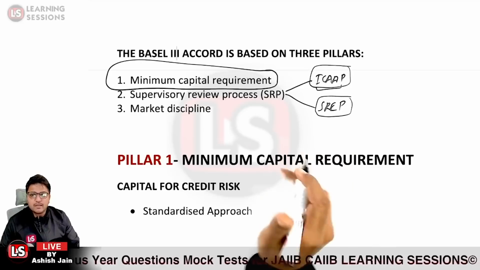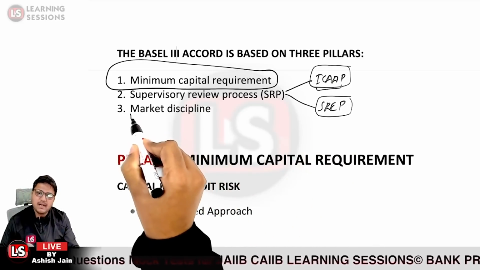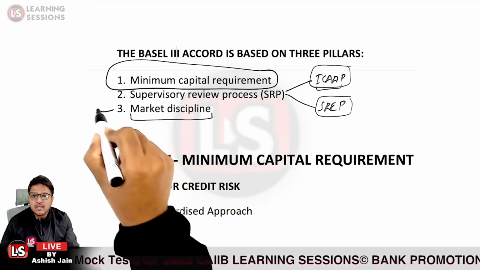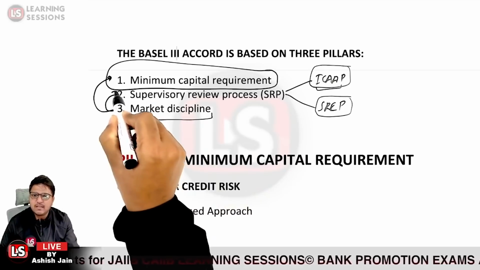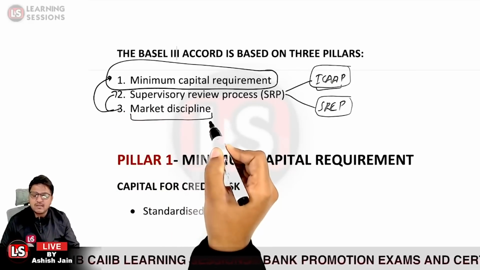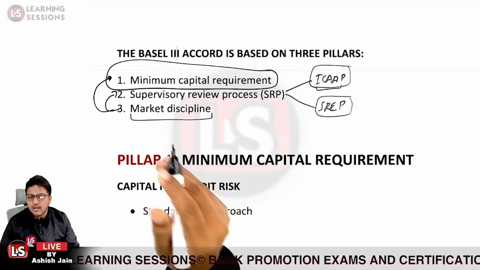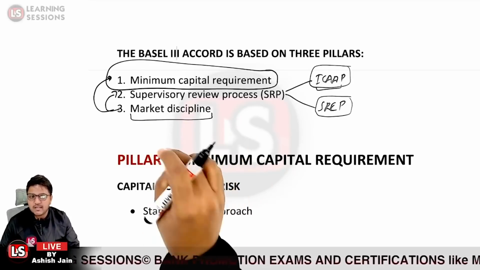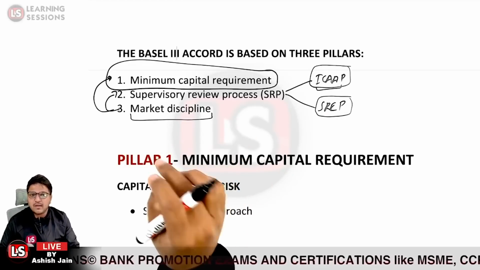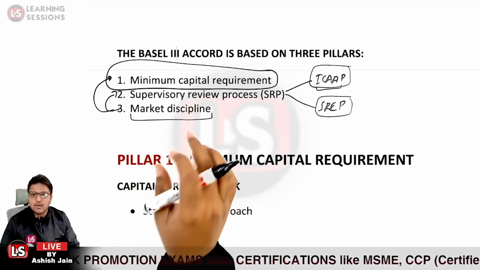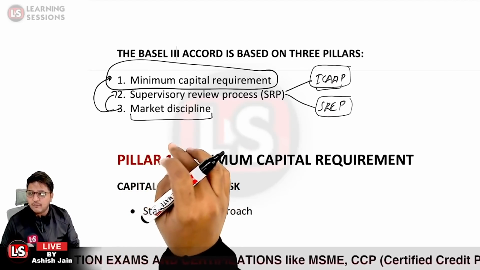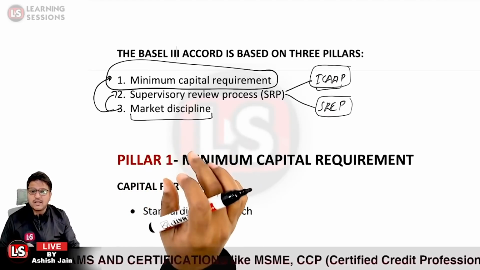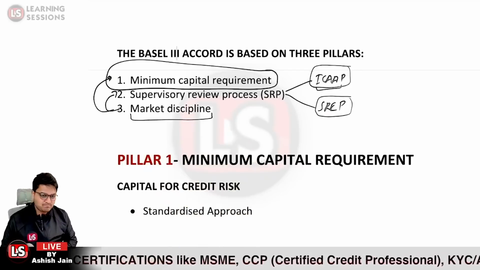Okay. And further, the third pillar, it is related to market discipline, that basically supports these two pillars. That is basically related to the transparency. How we can basically be disciplined in the market itself? By having the transparency, by disclosing what is our CRAR, what are the different risks we are dealing in. Okay, so that is related to transparency.